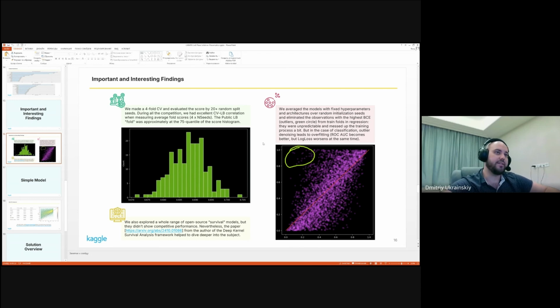We also tried this in the case of classification, but this outlier denoising leads to overfitting. For example, ROC AUC becomes better, but log loss and concordance index also worsen at the same time. So for classification, we rejected this hypothesis.